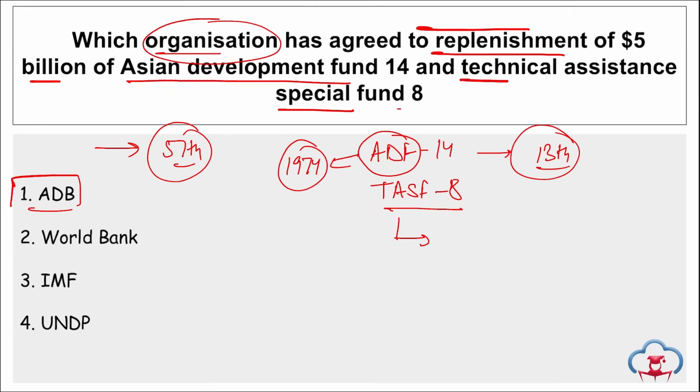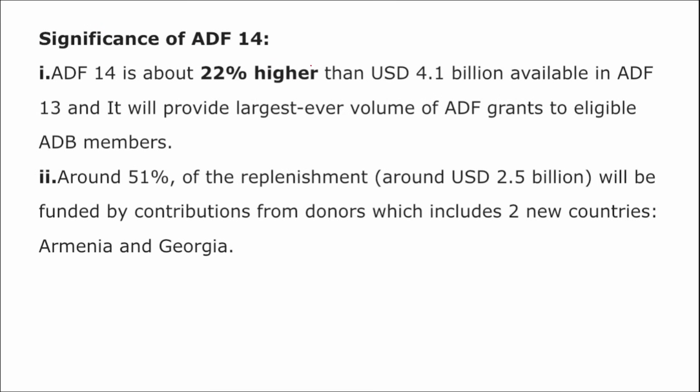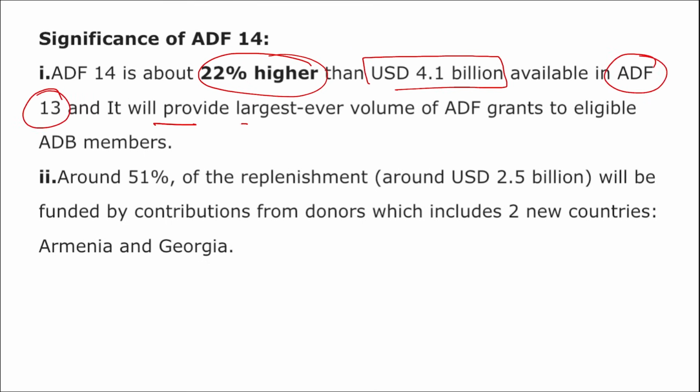Here you can see it is Asian Development Bank and their donors who have agreed to the replenishment of this $5 billion of Asian Development Fund and Technical Assistance Special Fund. Remember, both these funds are basically helping the poor, underdeveloped countries in the Asia Pacific region to provide them a better life. This Asian Development Fund 14 is about 22% higher than the $4.1 billion available in Asian Development Fund 13, and it will provide the largest ever volume of Asian Development Fund grants eligible for Asian Development Bank members.